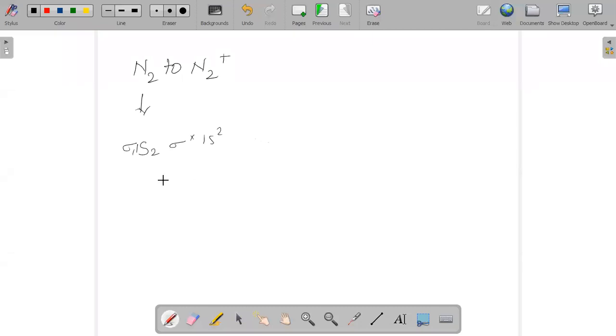In the same way, if we write the electronic configuration for N2 plus, we could conclude that a bonding molecular orbital electron is removed in the N2 to N2 plus formation. Bonding orbital is being removed in the N2 to N2 plus configuration.